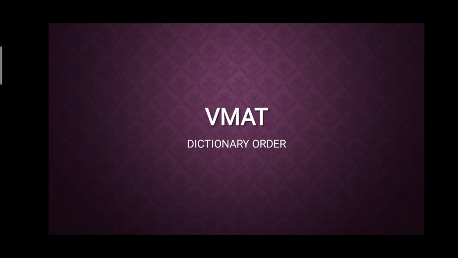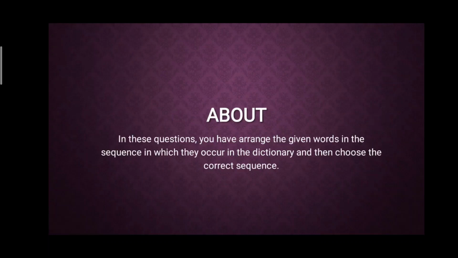Today our topic for VMAT is dictionary order. It is a very simple topic as the name itself suggests. In these questions you have to arrange the given words in the sequence in which they'll occur in the dictionary and then choose the correct sequence. We'll take a few examples and learn the technique in which you'll be able to solve the questions very fast. Everyone will be able to solve the questions without a doubt.